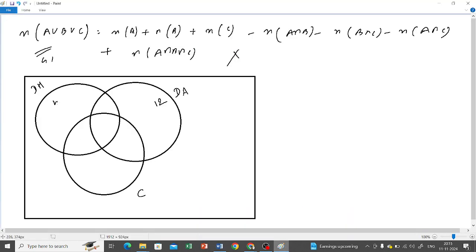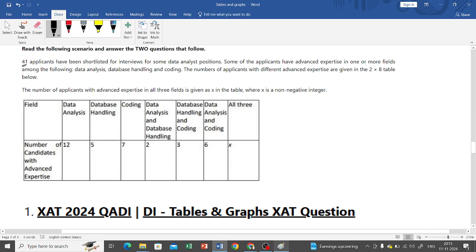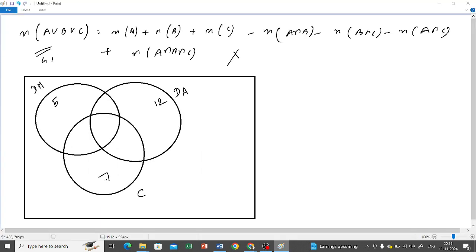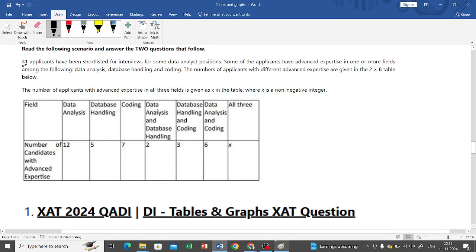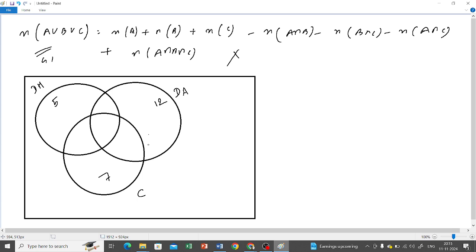5. Okay, coding is 7. Okay, data analysis and database handling is 2. That means this whole thing is 2. Mone rakbe, data analysis and database handling, this whole thing is 2. That means this intersection portion, ঠিক আছে, এই পোর্শনটা।